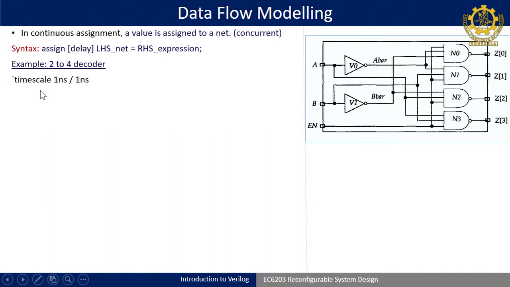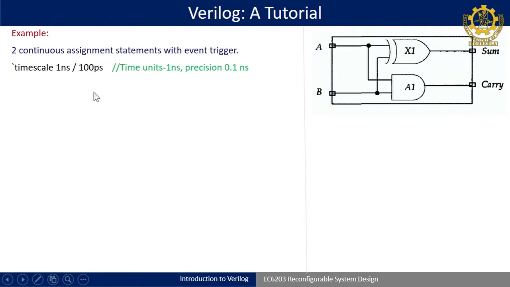When I am writing timescale 1 nanosecond by 1 nanosecond, it indicates what my time units are. Here the first 1 nanosecond indicates my time unit, and the next 1 nanosecond indicates the precision of the time unit. In the earlier case we had a delay of 2 nanosecond.